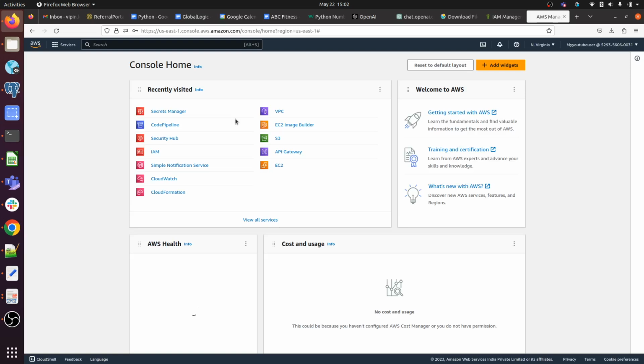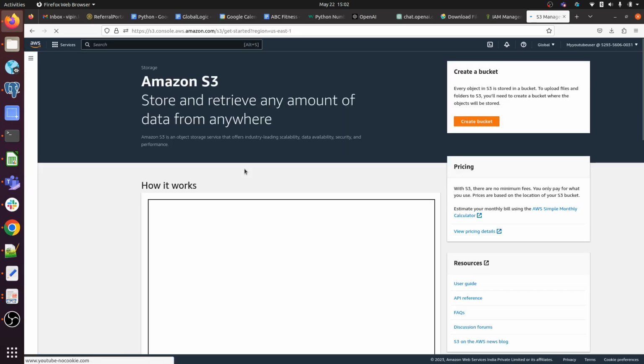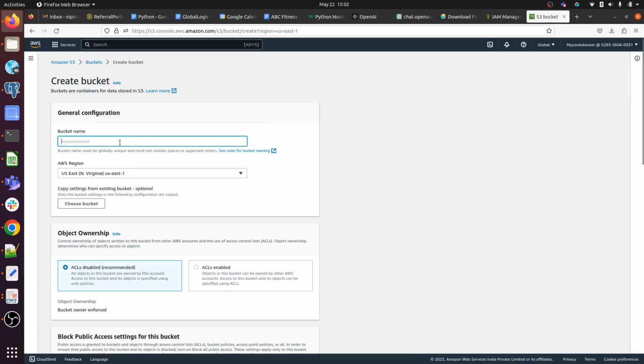Okay, so apart from it, let me show you, we have S3 full access, right? So we can do anything in S3, like we can create bucket, we can delete bucket. So let me create one bucket here, my S3 bucket name, anything you can put, choose the region here.